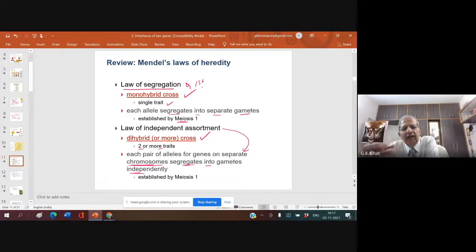If he had taken the genes for height of the plant and position of the flower, he would not have been successful in establishing the law of independent assortment. If he had taken cotyledon color and seed coat color, he would not have succeeded either. Are you following me?